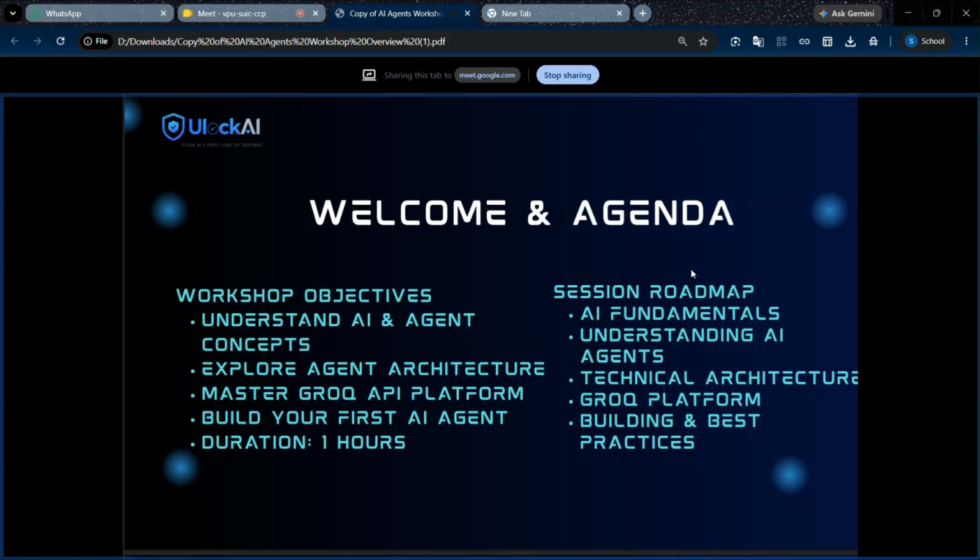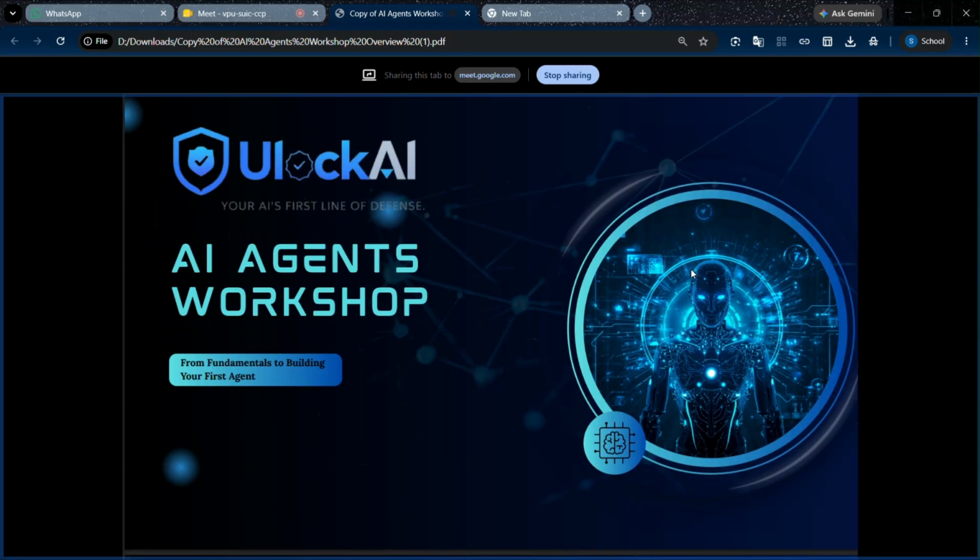Okay. Before starting a practical session, we have to learn theoretical knowledge about AI fundamentals, understanding what AI does and what AI agents are, what the technical architectures are, what things are in the Grok platform, and how to build AI agents. Theoretical section.